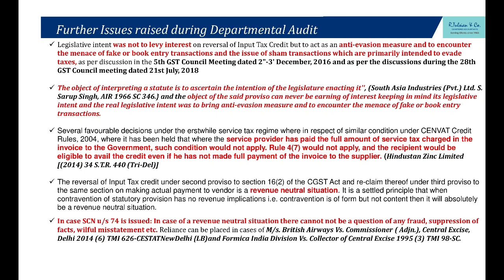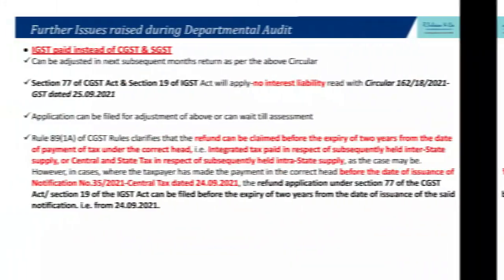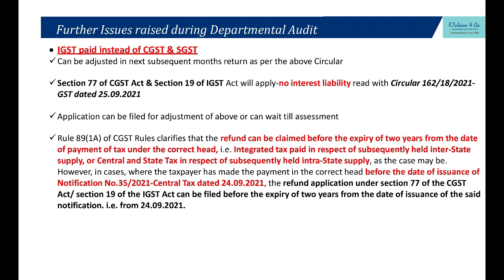So it has been reduced to money making for interest. How can that be the legislative intent? This was introduced as an anti-evasion measure, to curb the fake invoices nuisance, so that within 6 months it is paid. So we can quote all of these.